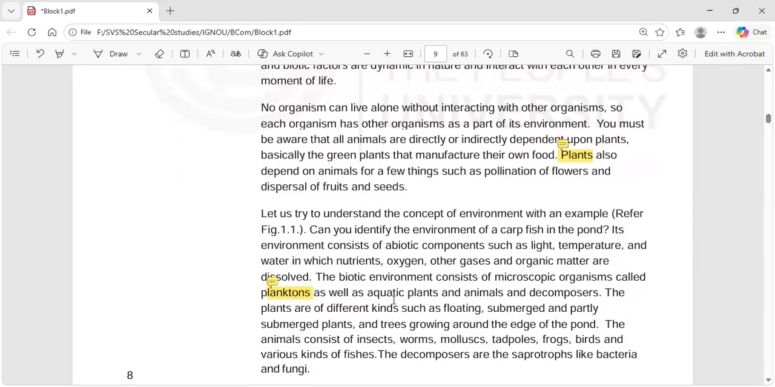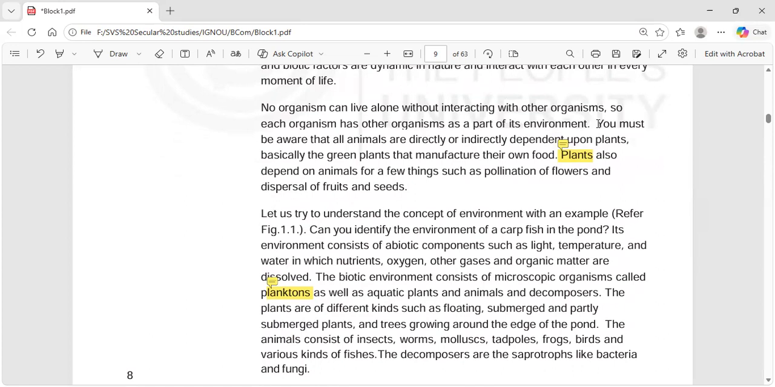No organism can live alone without interacting with the other organisms. Even human beings, nothing can live alone without interacting with other organisms. So each organism has other organisms as part of its environment.